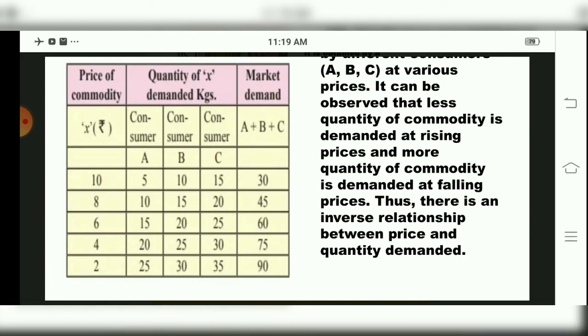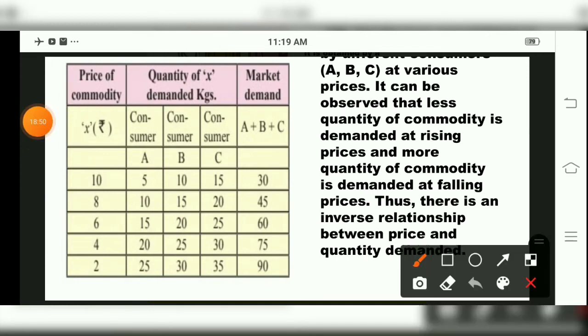Same thing it shows even for market demand schedule, that higher the price, children, see, higher the price at rupees 10, low the commodities will be purchased, low the price rupees 2, higher the commodities will be purchased, and this is called as market demand schedule, which shows an inverse relationship between price and quantity demanded.